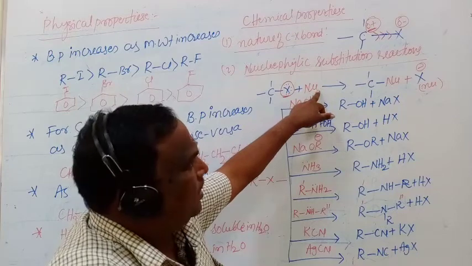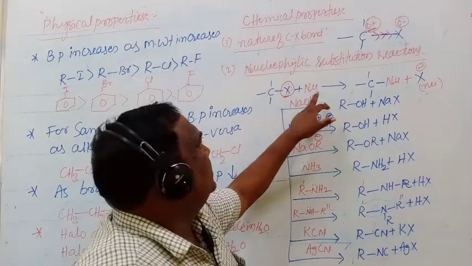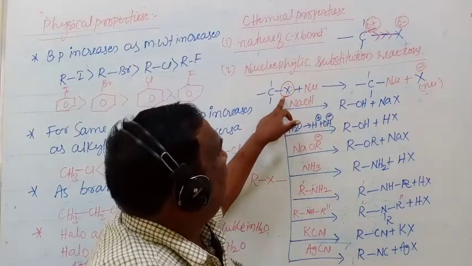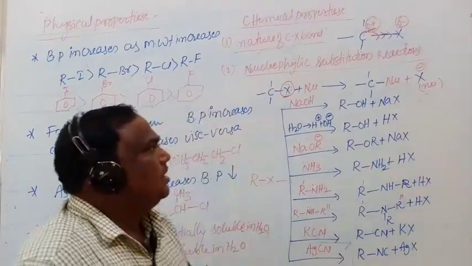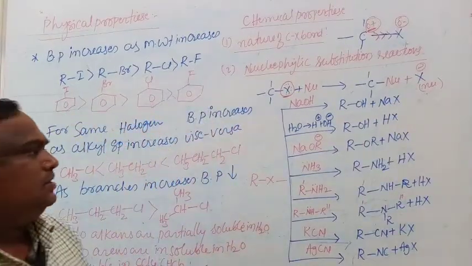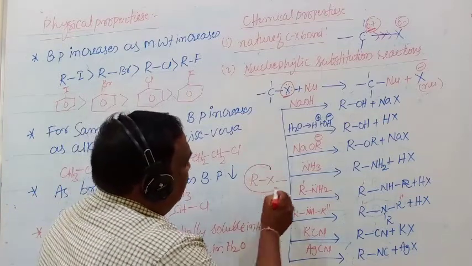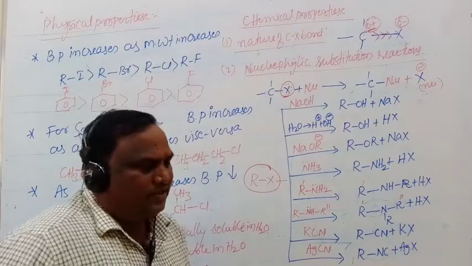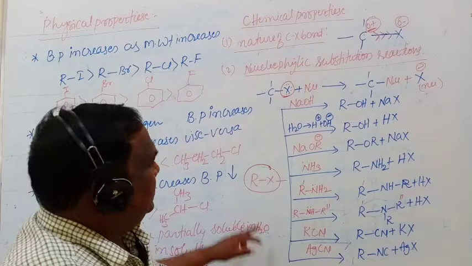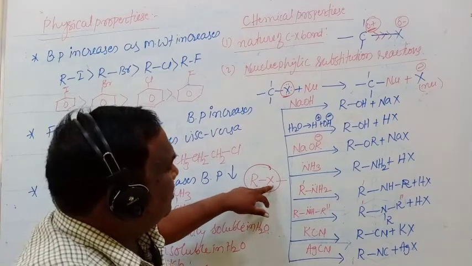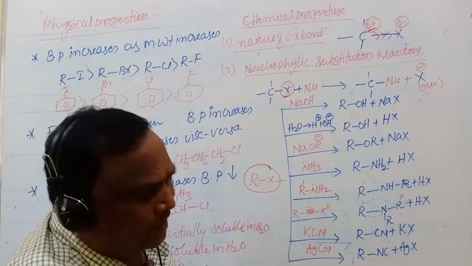Nu is the abbreviation for nucleophile, and when Nu substitutes the halogen atom it will give R-Nu plus X minus. Okay, this is the nucleophilic substitution reaction. These are examples of halogen compounds which undergo nucleophilic substitution reaction, in which the X atom, X being the nucleophile, is substituted by another nucleophile.